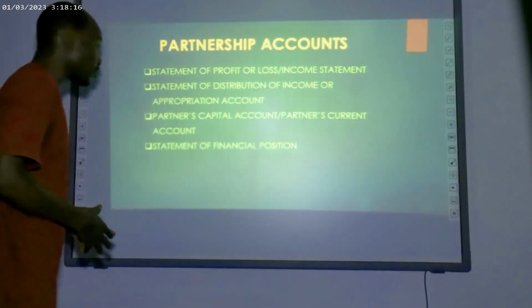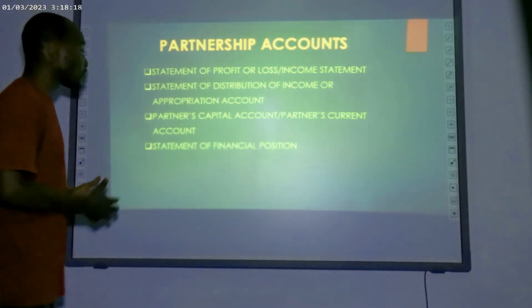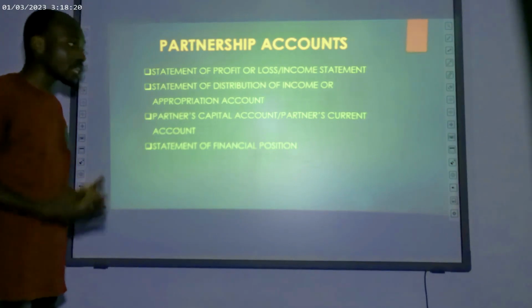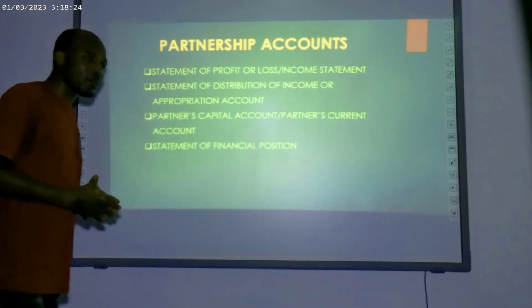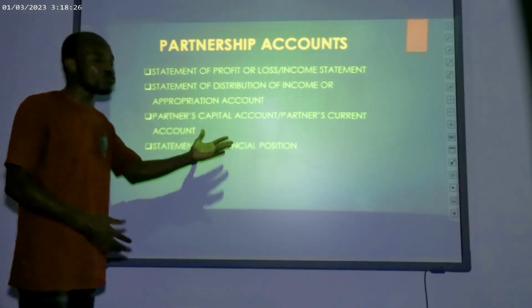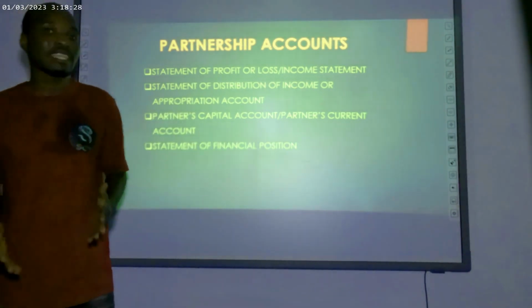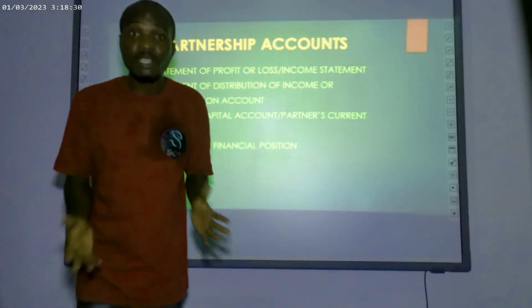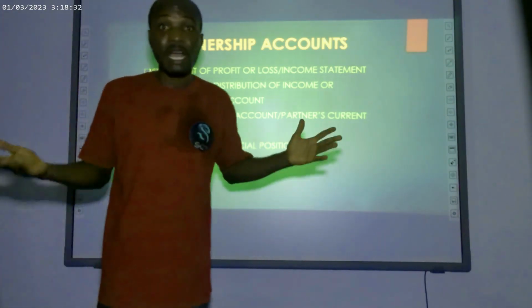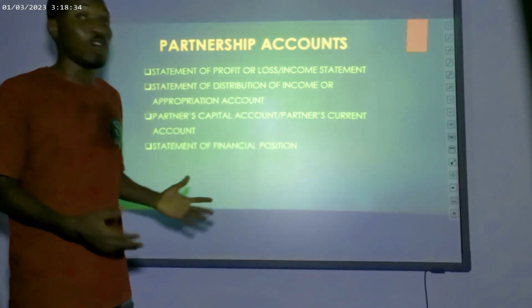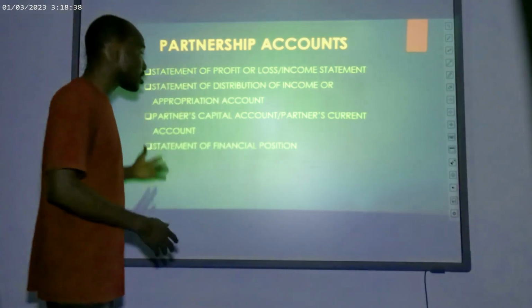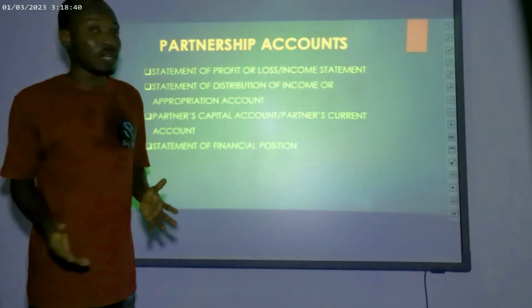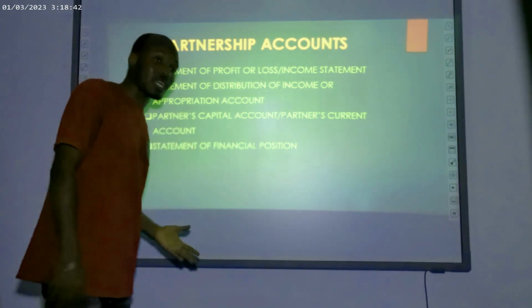After the preparation of such statement, the next to be prepared is the partners' capital account or partners' current account.